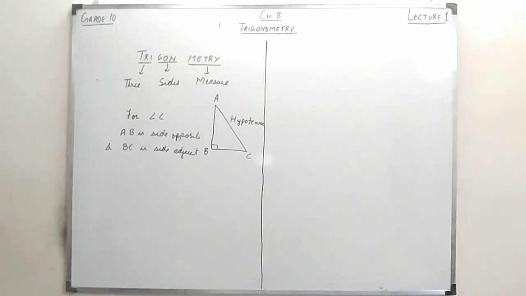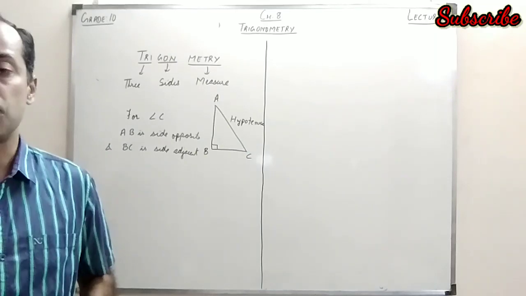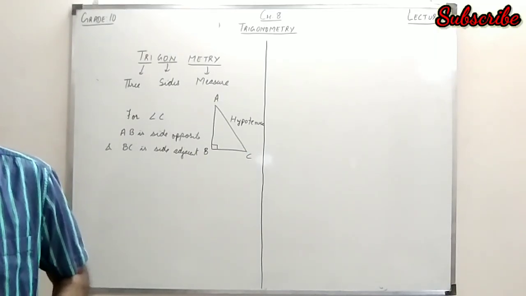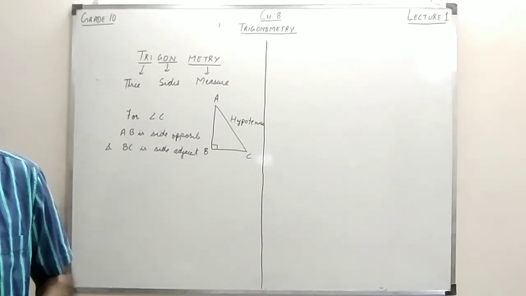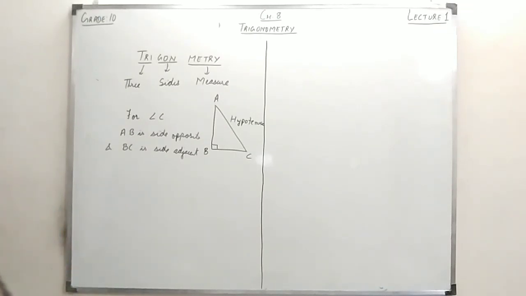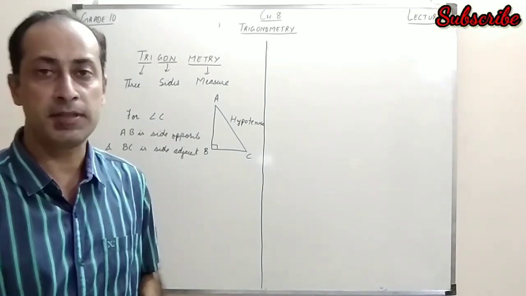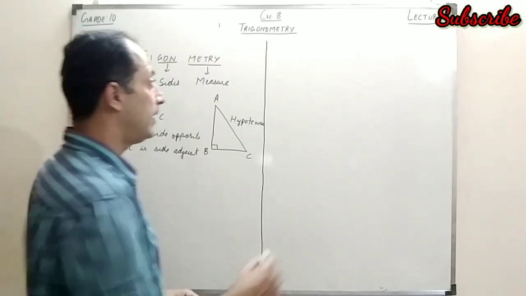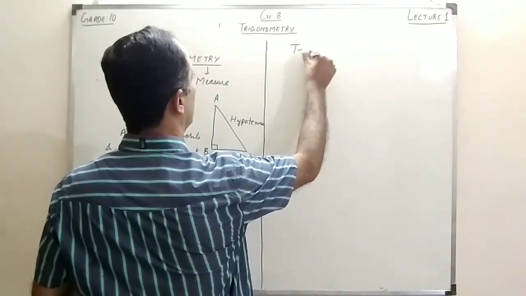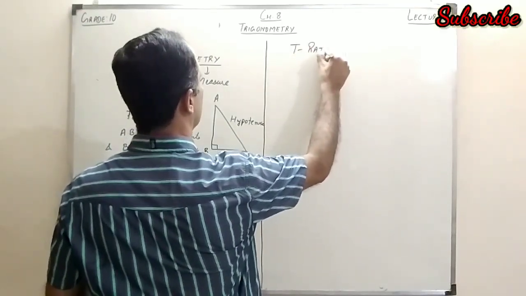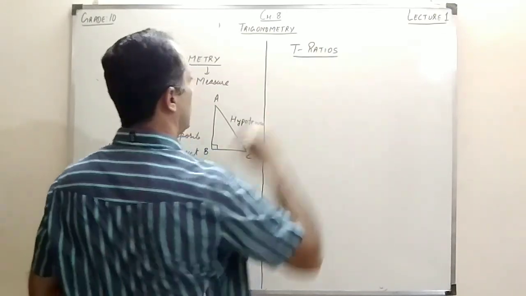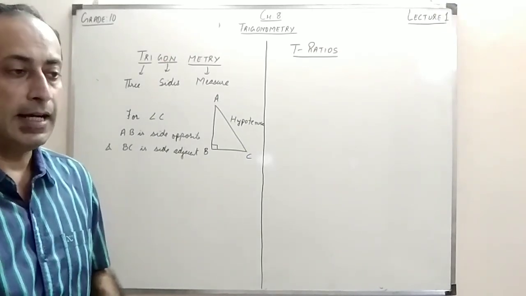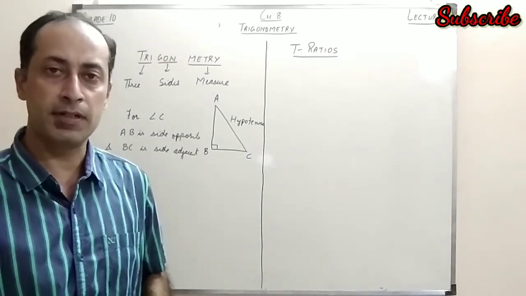Now we will study some ratios with respect to the angles of the triangle, which are also called trigonometric ratios of the angle, or T ratios in short. When we talk about the angles, we are specifically talking about acute angles. If you see this triangle, I have 3 sides, so I can have basically 3 pairs of ratios.